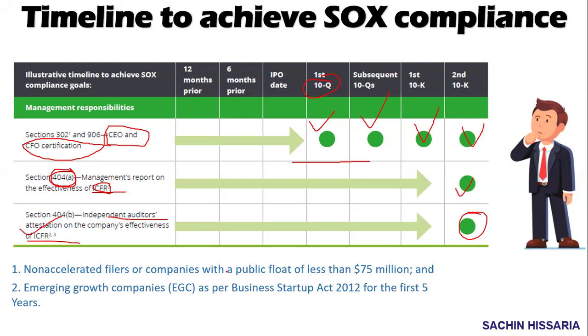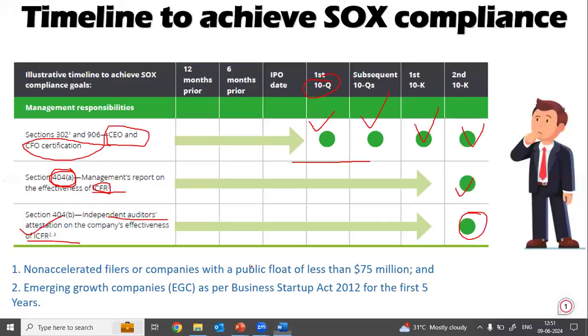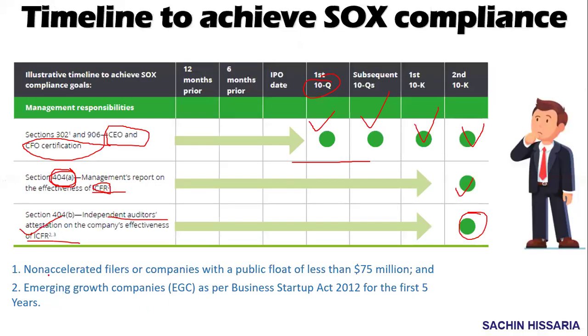Now, in the SOX Act, there are certain exemptions. There are a few companies which are exempted from the compliance of SOX. For example, if you are a non-accelerated filer, where your public float is less than 75 million, in that case, you need not comply with section 404. If you are a non-accelerated filer, or if your public float is less than 75 million, then there is no need to comply with the SOX.